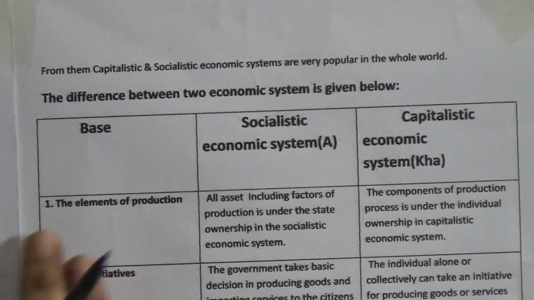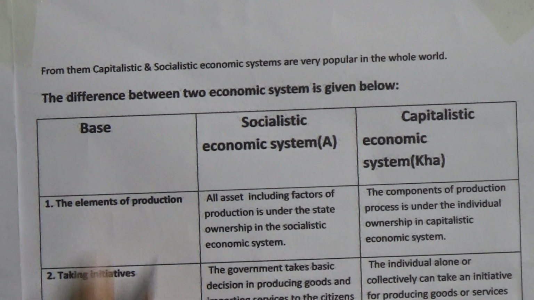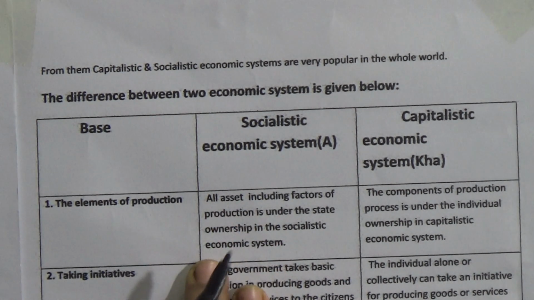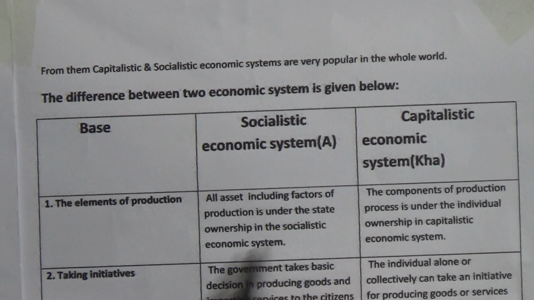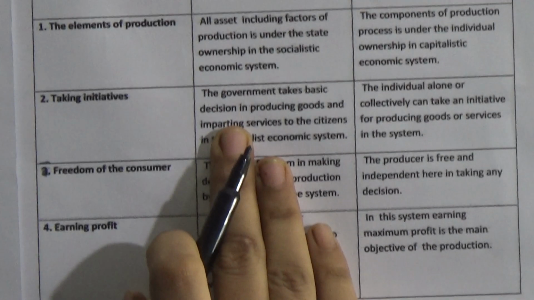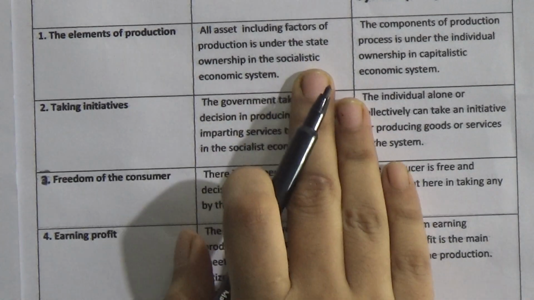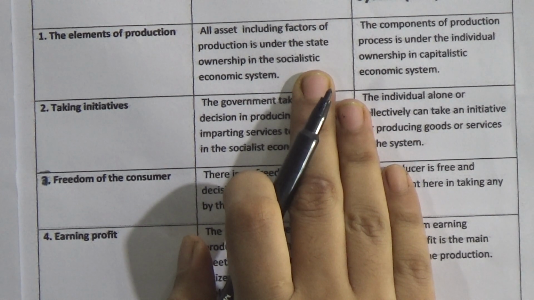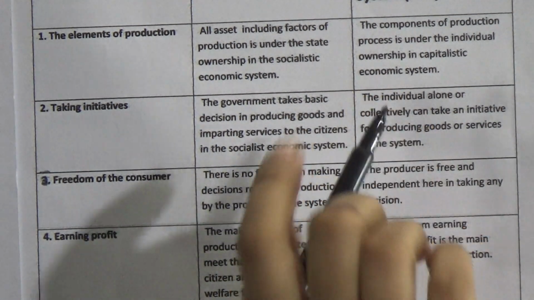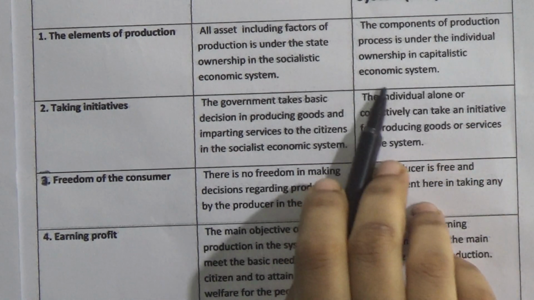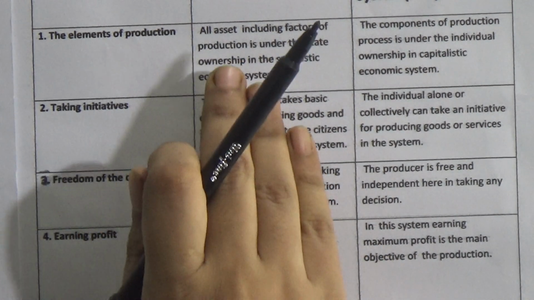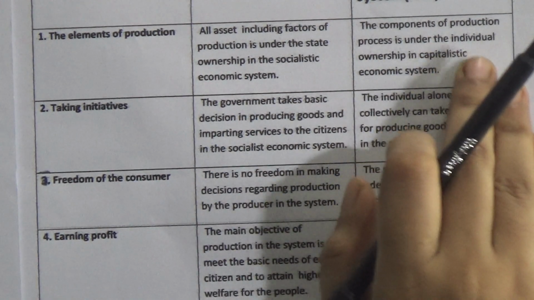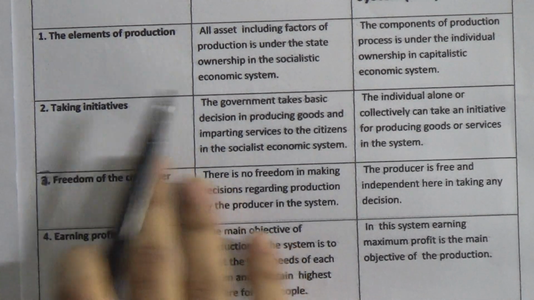The first one is base. Here, what type of topics will be discussed, this is called base. In the socialistic economic system, all assets including factors of production are under state ownership. So dear students, that means all of the factors of production, that means whatever is needed for production, its ownership will be according to the state. And in the capitalistic economic system, the components of the production process are under individual ownership. That means here the ownership is based on the state, and there the ownership is based on the people, that means the individual alone.